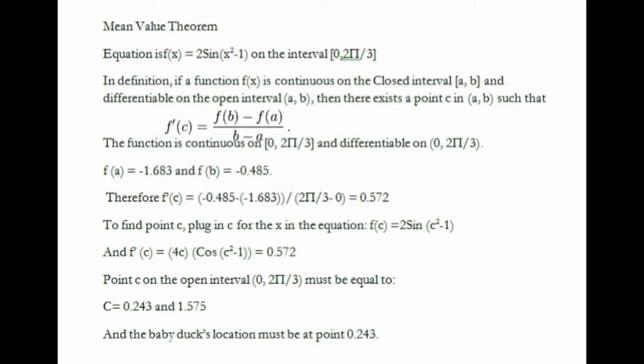Now, in order to find point C, my baby duck's location, I can plug in C for x in the equation f of x equals 2 sine x squared minus 1, which then would be 2 sine c squared minus 1. Then I must put the derivative of the equation equal to 0.572. Since f prime of c equals 4c cosine of c squared minus 1, then point C on the open interval 0 to 2 pi over 3 must be equal to 0.243 and 1.575. But by looking at the graph, I know my baby duck would be very tired going up the hill and he would stop at the first point C.